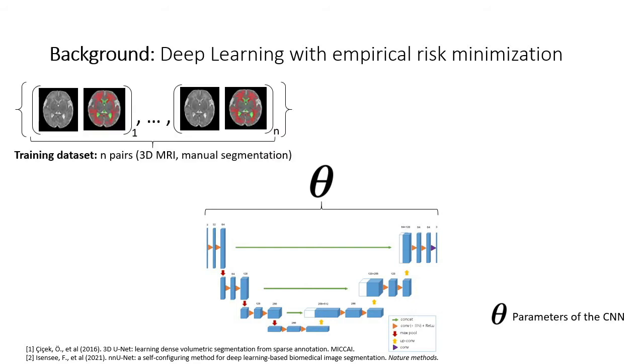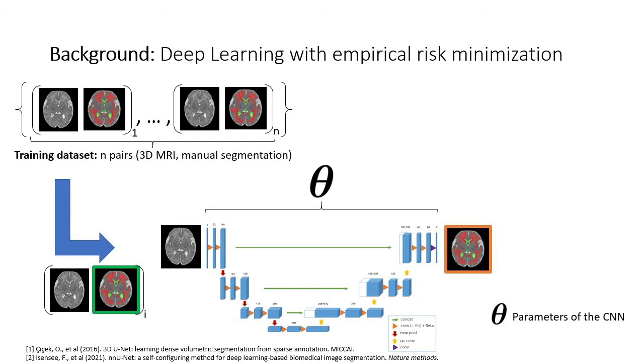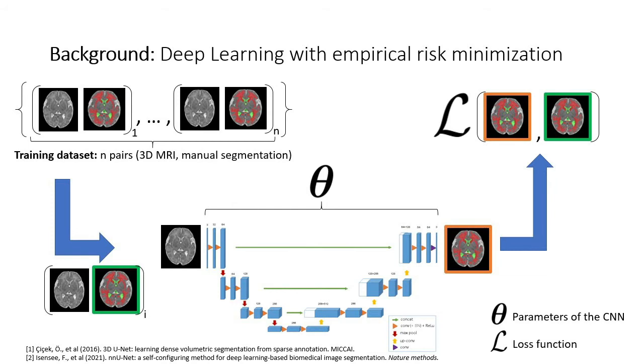If you're not familiar with deep learning, here is how training a deep neural network works. At each iteration, we draw a batch of pairs of 3D MRI and manually segmented segmentation. The network computes an automatic segmentation for each 3D MRI, and the automatic segmentation is compared against the manual segmentation using a loss function. This comparison gives us a gradient that is used to update the parameters of the deep neural network. These steps are repeated until convergence.